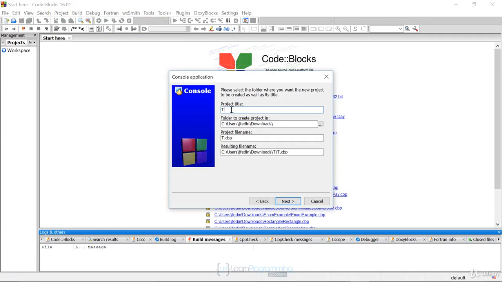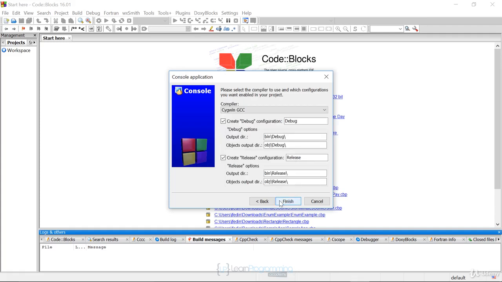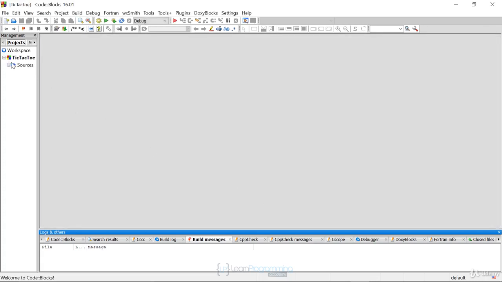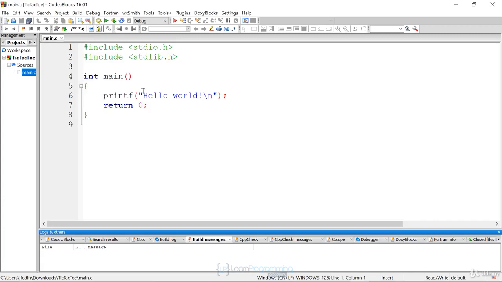Say tic-tac-toe. And you see I'm using camel case for all my naming conventions, just what I'm used to. We could actually even separate this into multiple source files as well if we wanted. So we have our main. Let's get rid of this printf.